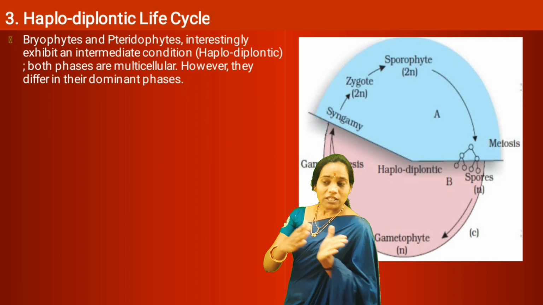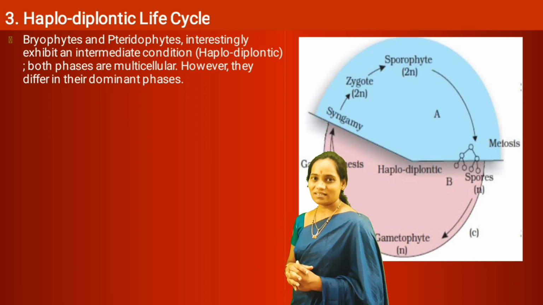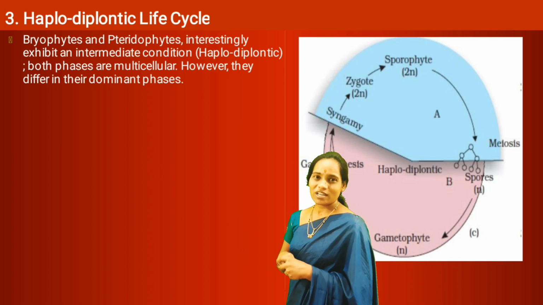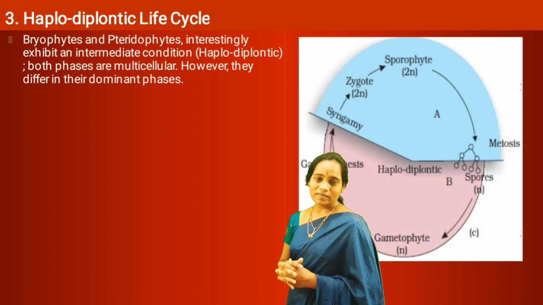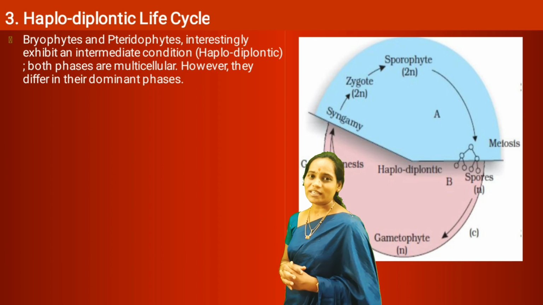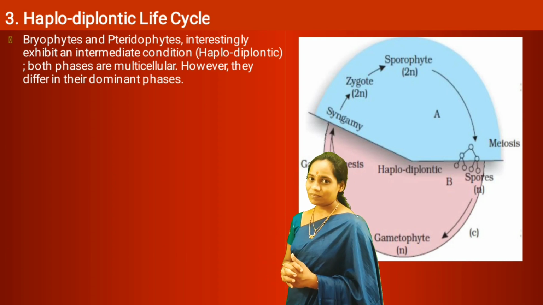They show an intermediate condition, not a completely haplontic life cycle and not a completely diplontic life cycle, but an intermediate one, hence we call it the haplodiplontic life cycle. Why?